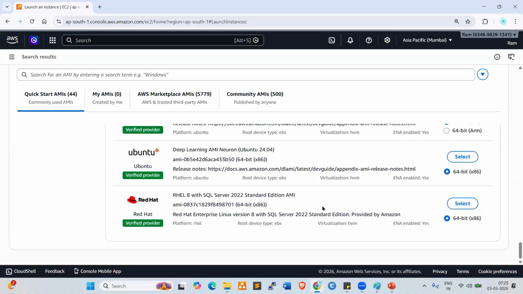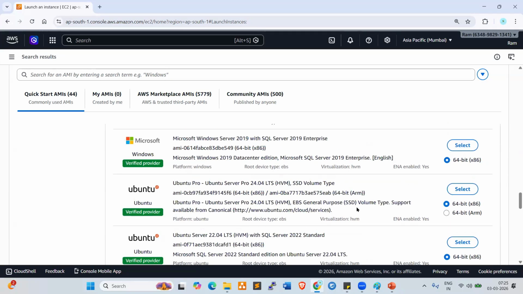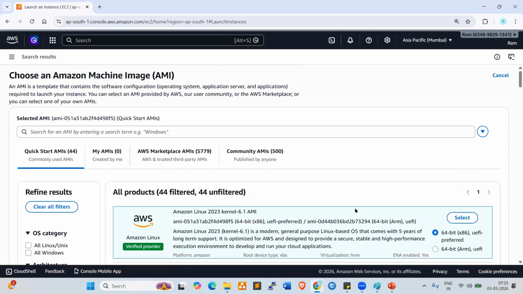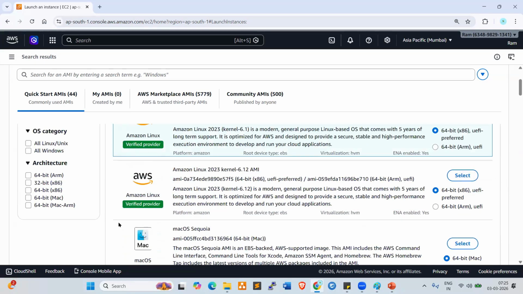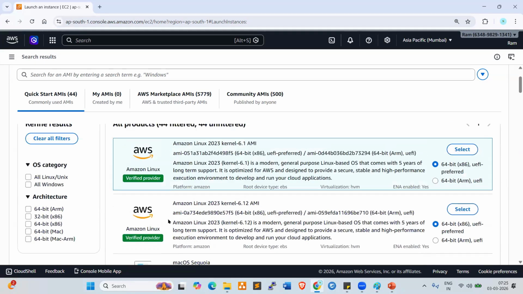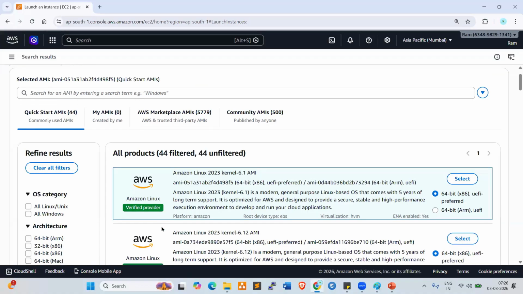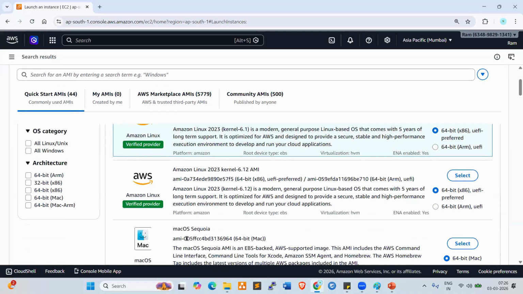Now, as per the project requirement, we need to select the AMI. I already completed my free tier, that is why it is not showing any free. In your console, the first time it will show you free tier eligible. I don't have any free tier, my free tier is already completed. You can see free tier eligible in your console. Not all images, a few images are free tier eligible.